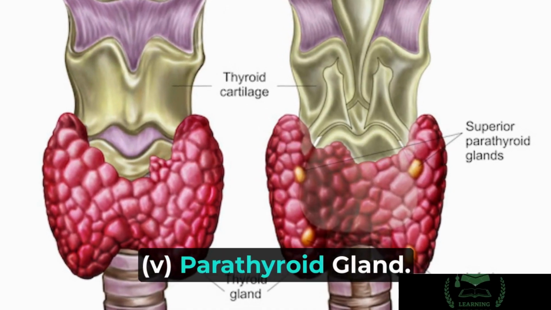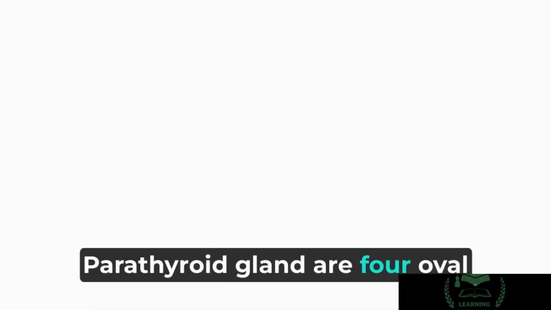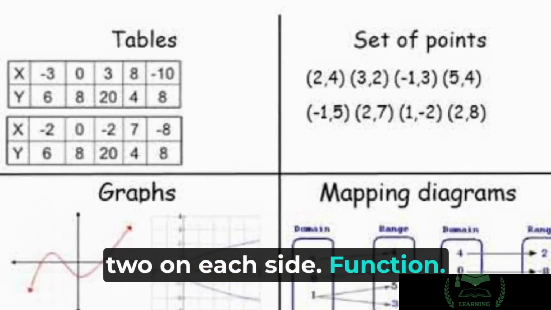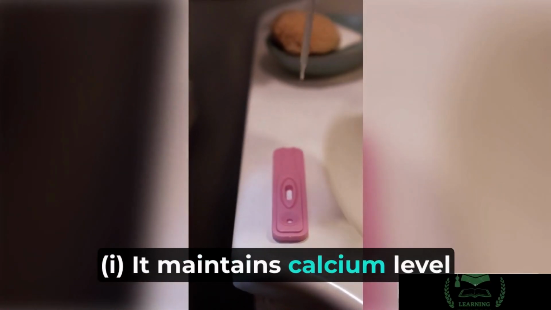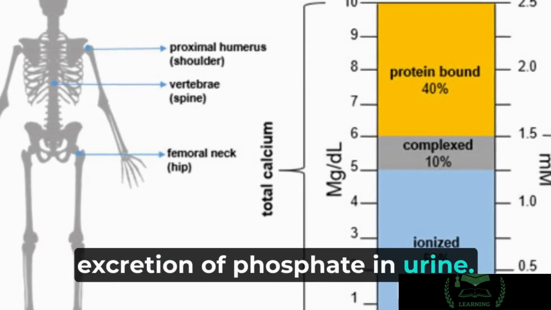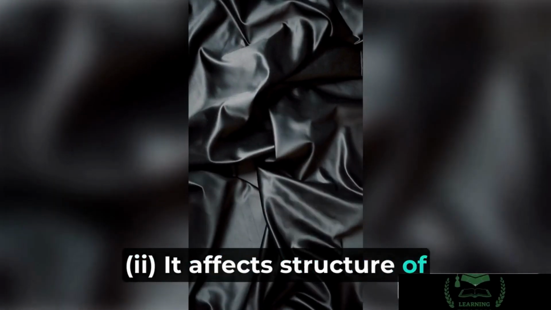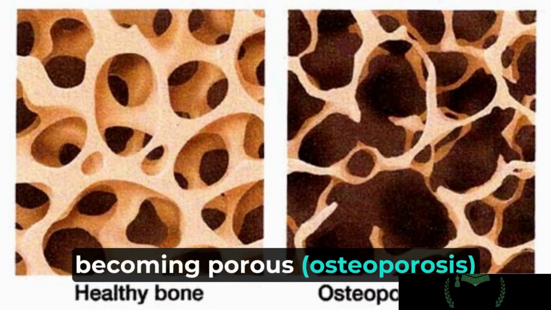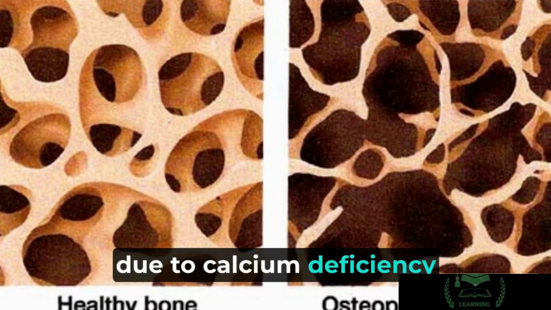V. Parathyroid gland. Parathyroid glands are 4 oval bodies situated on the back of the thyroid gland in the neck, 2 on each side. Function. i. It maintains calcium level in blood and also regulates the excretion of phosphate in urine. ii. It affects structure of bone as it mobilizes calcium in blood and bone, which starts becoming porous, osteoporosis, due to calcium deficiency in the bone.